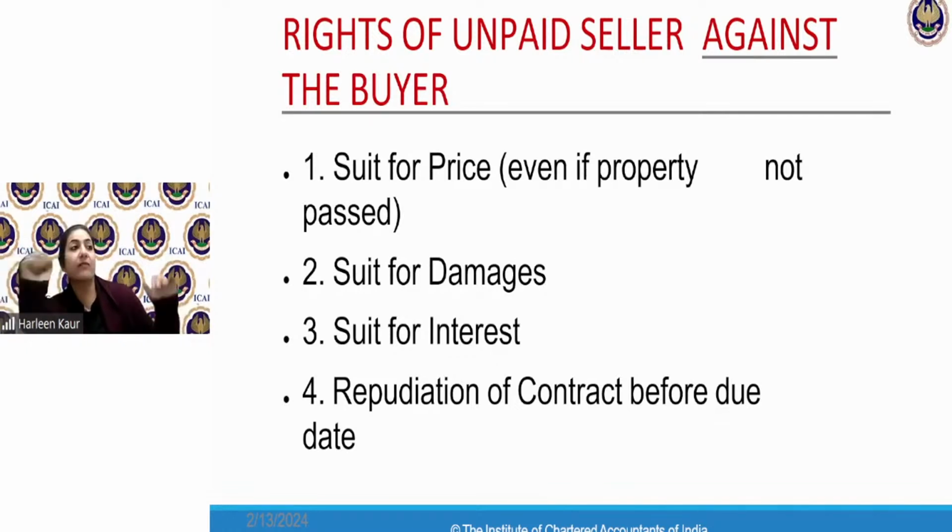Or if they are with the truck driver, you will call him and ask for the goods back. Or you can resell the goods. But if I have given the goods to you, all your queries will now get answered. Those who were saying, ma'am, if we don't have the goods, if the buyer has taken the goods, then what should we do? Our payment is not coming, so what should we do? Then we use these rights.